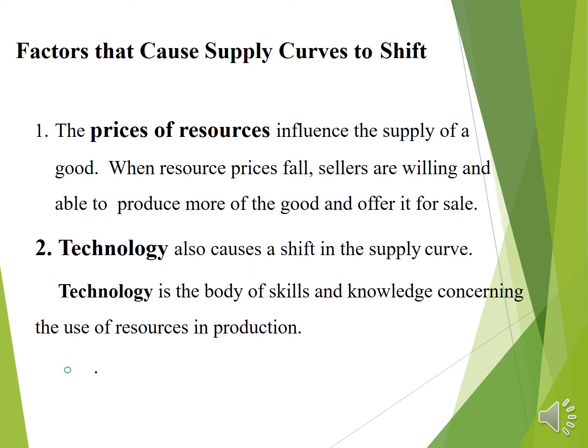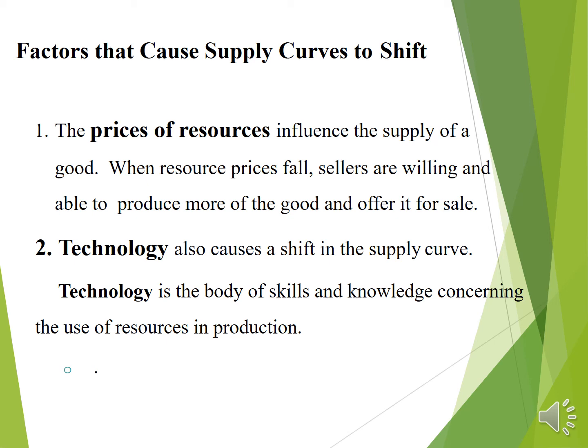Then what are the factors that cause the supply curve to shift? First, the prices of resources. Prices of resources influence the supply of goods. When the resource price falls, sellers are willing and able to produce more of the goods and offer them for sale. And then next is technology, which also causes a shift in the supply curve.